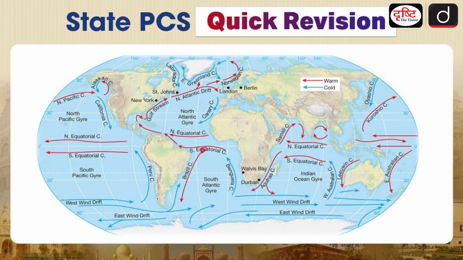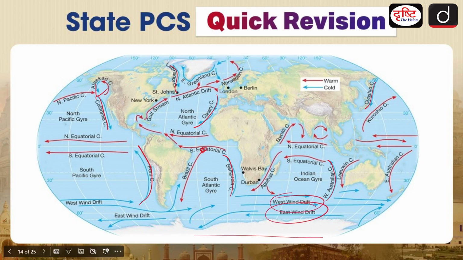Now coming to the cold currents, you will be seeing that these are starting from the poles and moving towards the equator. Here we will be seeing Peruvian Current. Then we have Venezuela Current. Other than that, we have West Australian Current. Here you will be seeing that we have a Canary Current which is coming from the poles. We have Labrador over here. We have Alaska Current, we have Oyashio currents. These are basically your cold currents. California current, these are cold currents. And when we are talking about the east wind drift and the west wind drift, these are also cold currents because of the ice caps over here. I hope that is clear.